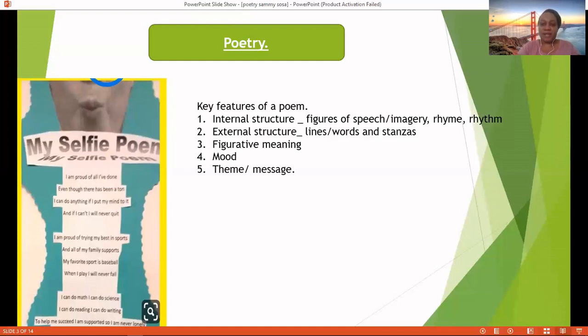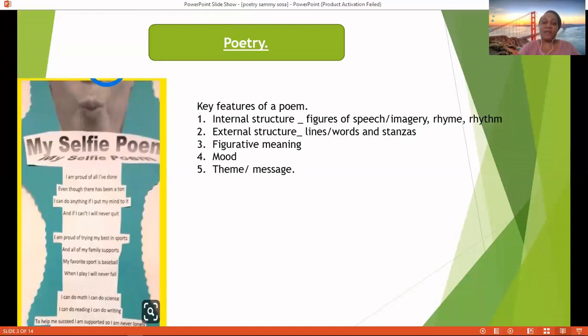Right, in addition, number 3, a poem also has figurative meaning. In other words, it does not only have a literal meaning. Remember literal meaning that we discussed previously in our language work? It has a deeper meaning, figurative meaning. A poem also has a mood, or it creates an atmosphere. And finally, number 5, another key feature of a poem is that it has a theme or a message. There is a theme or a message.